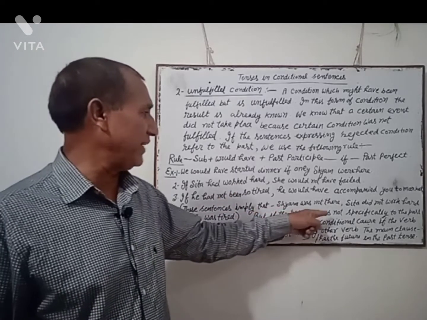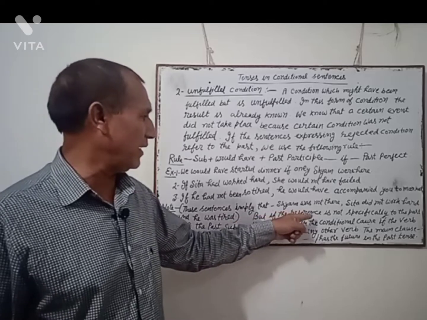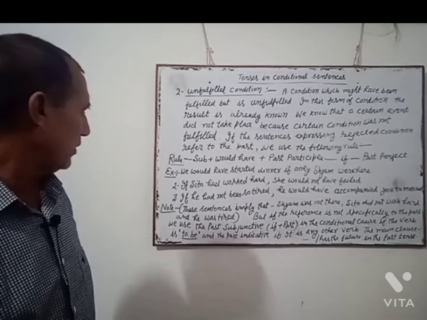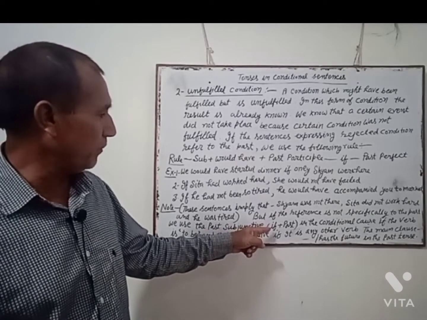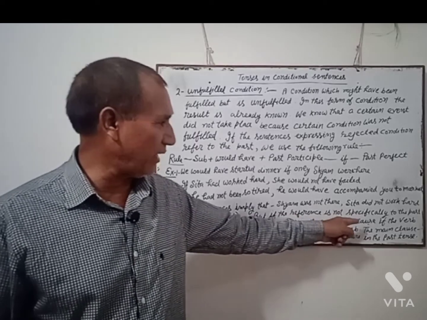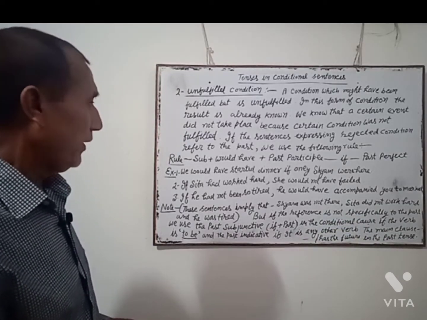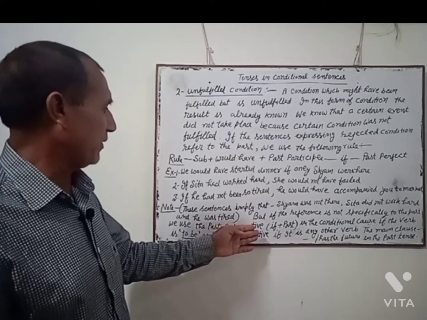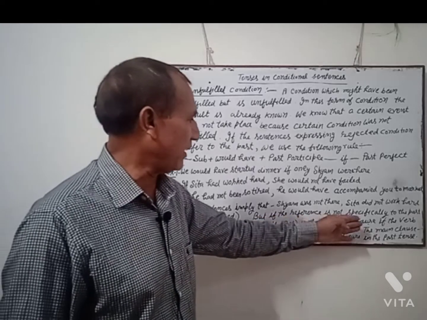But if the reference is not specifically to the past, we use the past subjunctive, if plus past, in the conditional clause.